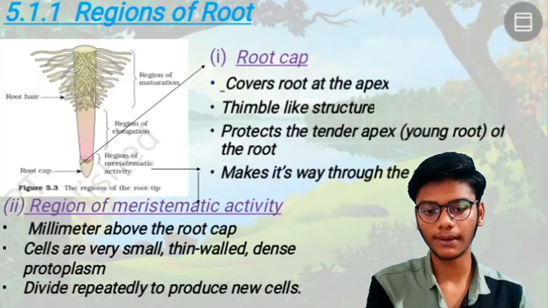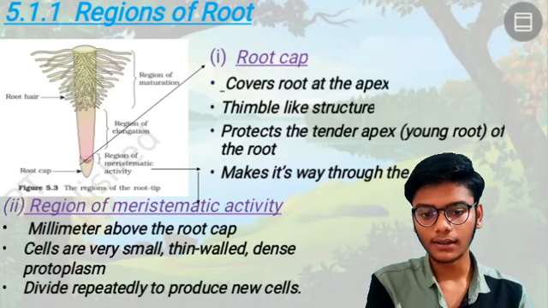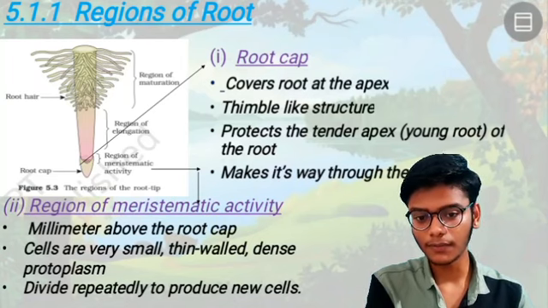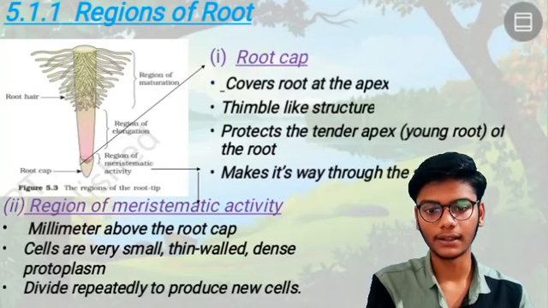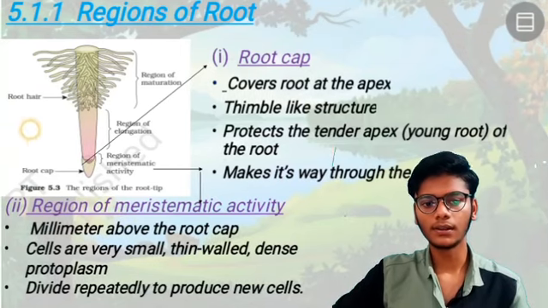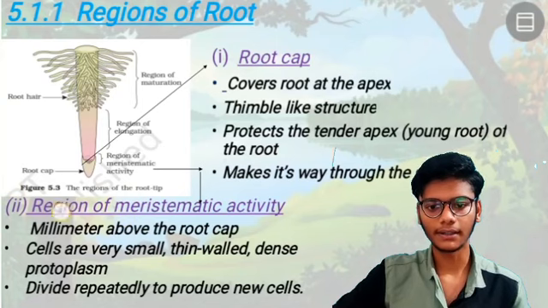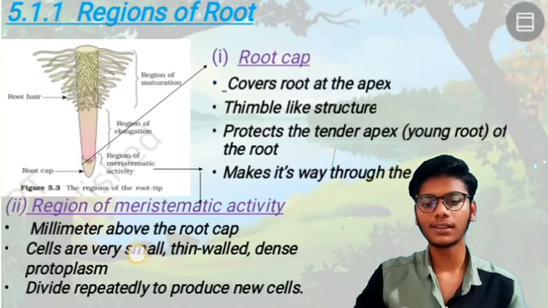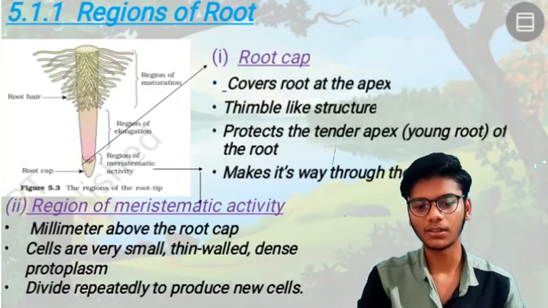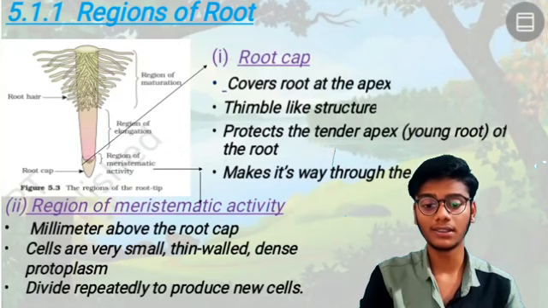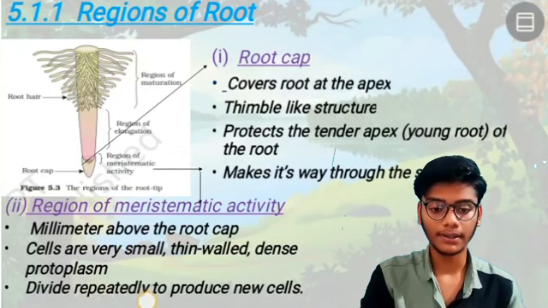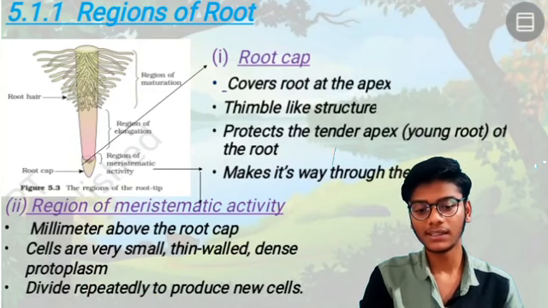Next, the region of meristematic activity. The tip of the root is the root cap, and above the root cap is the region of meristematic activity, a few millimeters above the root cap. In this region the cells are very small, thin-walled, with dense protoplasm, and they divide rapidly and produce new cells.